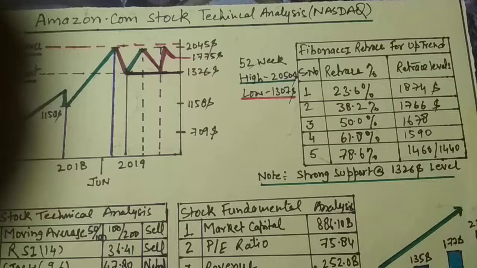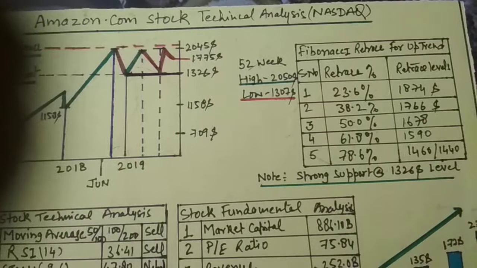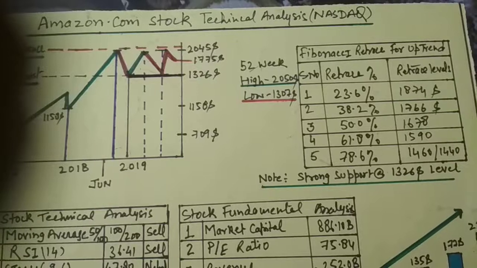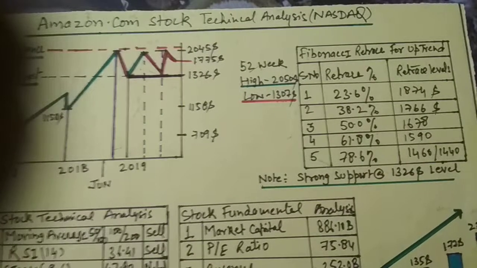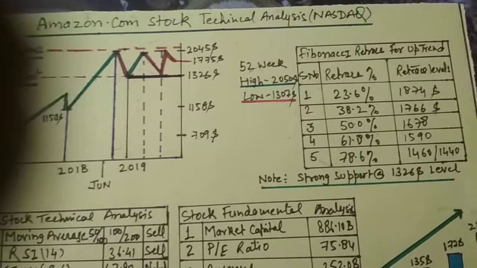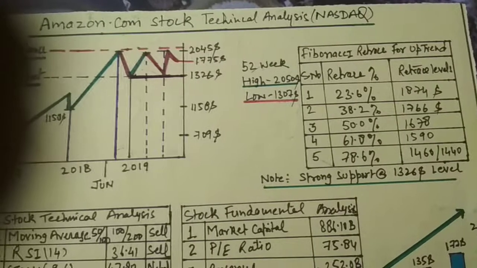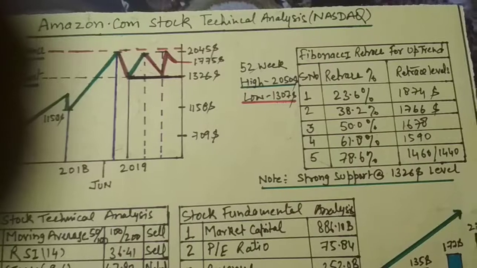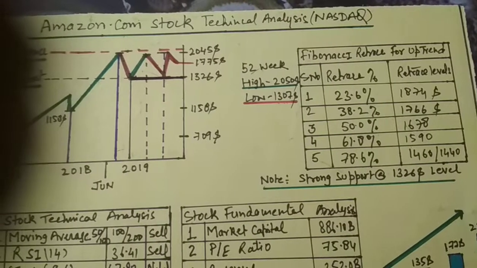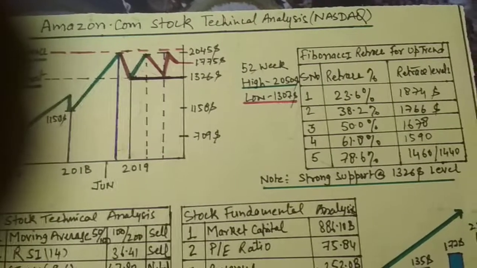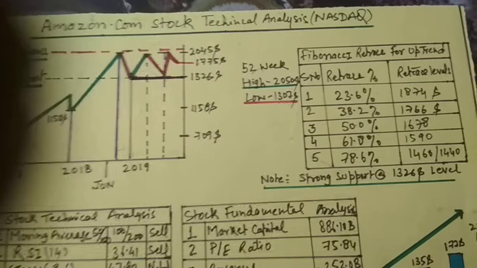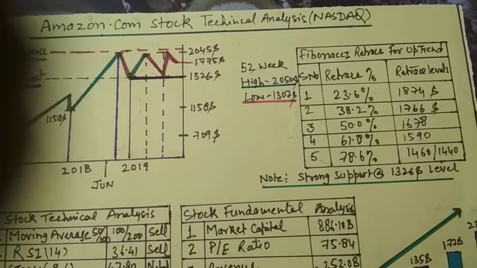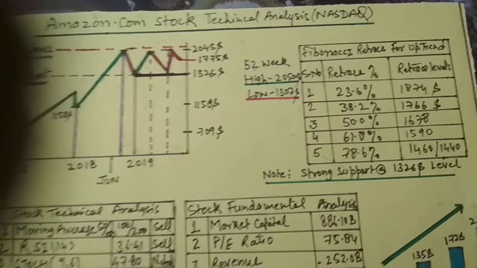Okay, I make a note here also. Remember that the stock has very little chance to break 1326 US dollars because it is a strong support. If it breaches, then a 138% retracement level may be seen in Amazon stock, or panic selling may also be seen. But I have confidence that 1326 is a good support and it can't breach 1326.